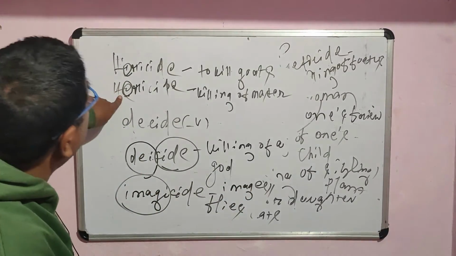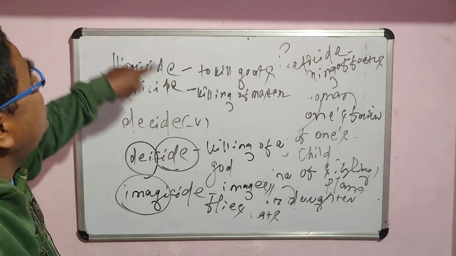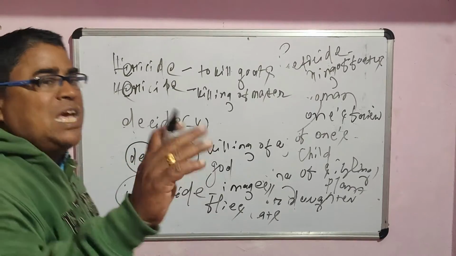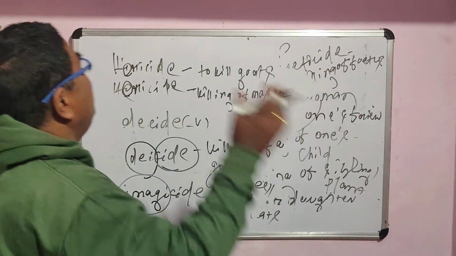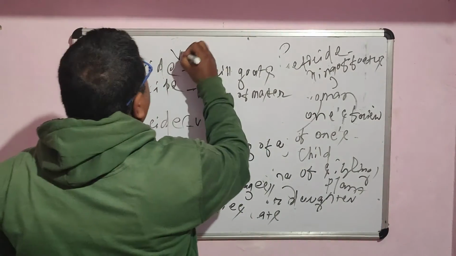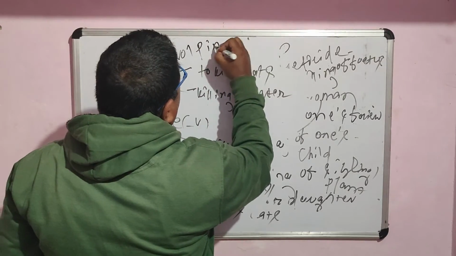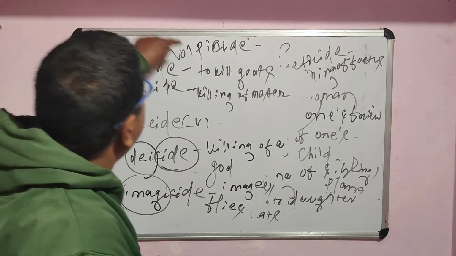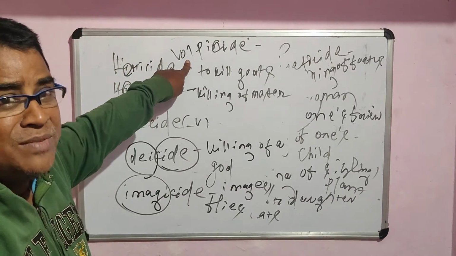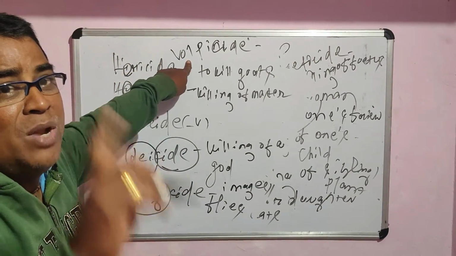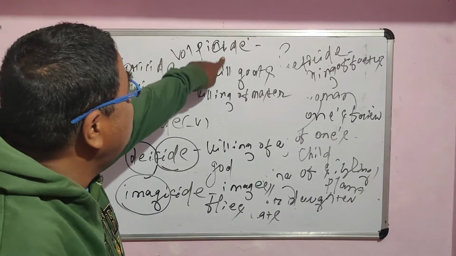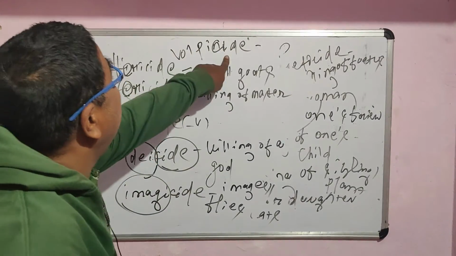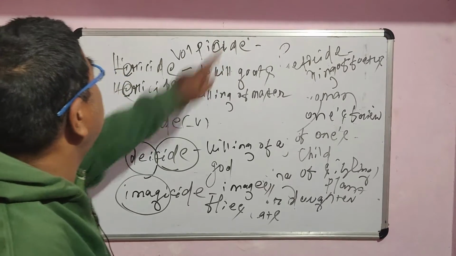Then bactericide, I have already told you, bactericide is one type of substance that is used to kill bacteria. If I say vulpicide, remember vulpicide is one type of substance that is used to kill vulpines, and vulpine always means fox. So a substance used to kill fox is called vulpicide, V-U-L-P-I-C-I-D-E.